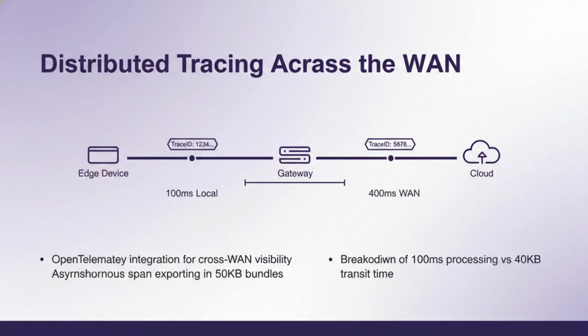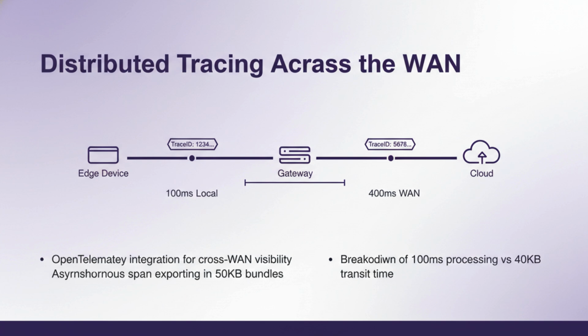We use OpenTelemetry standards to inject trace context into every request. At the edge, where we may have 500 milliseconds of round-trip latency, traditional synchronous tracing is too heavy. Instead, we use asynchronous span exporting. Each device collects its local spans and bundles them into a single 50 kilobyte payload every 30 seconds to minimize connection overhead.